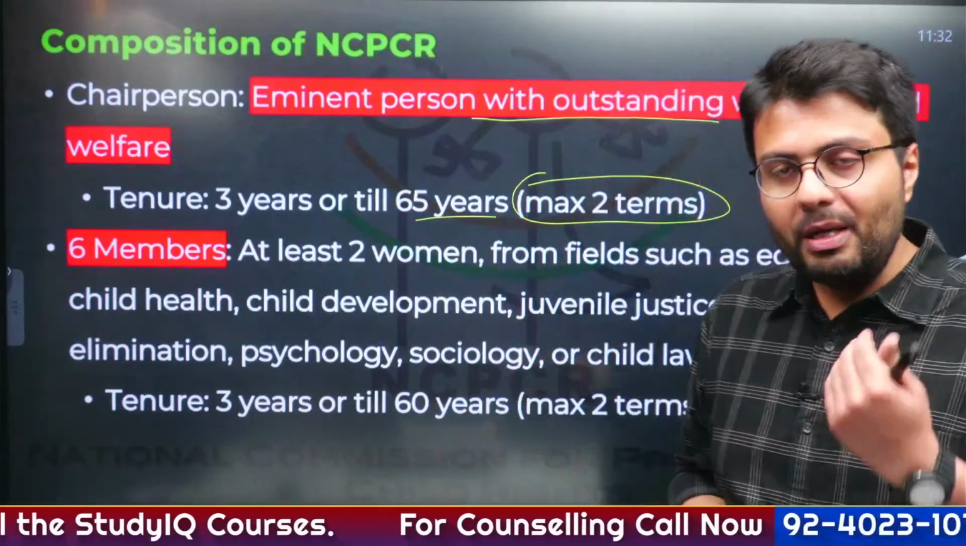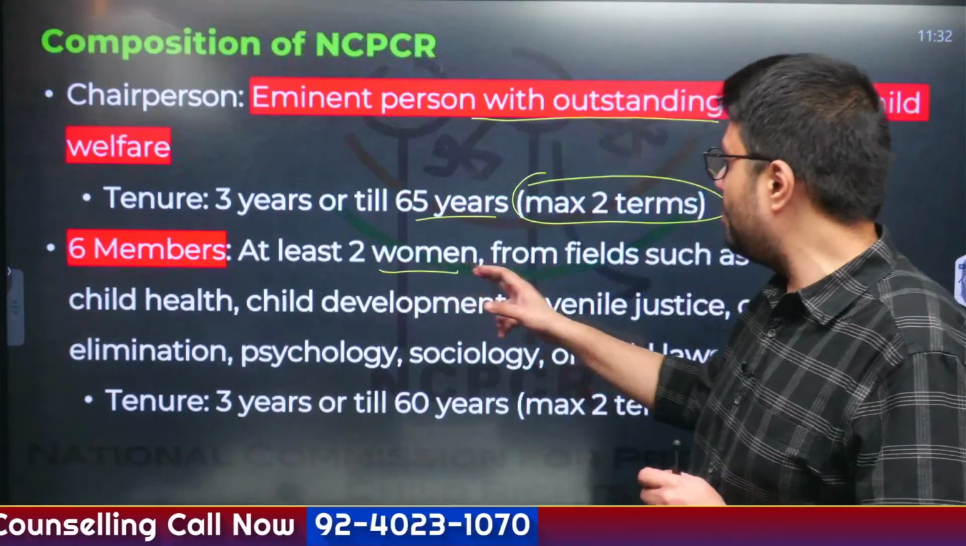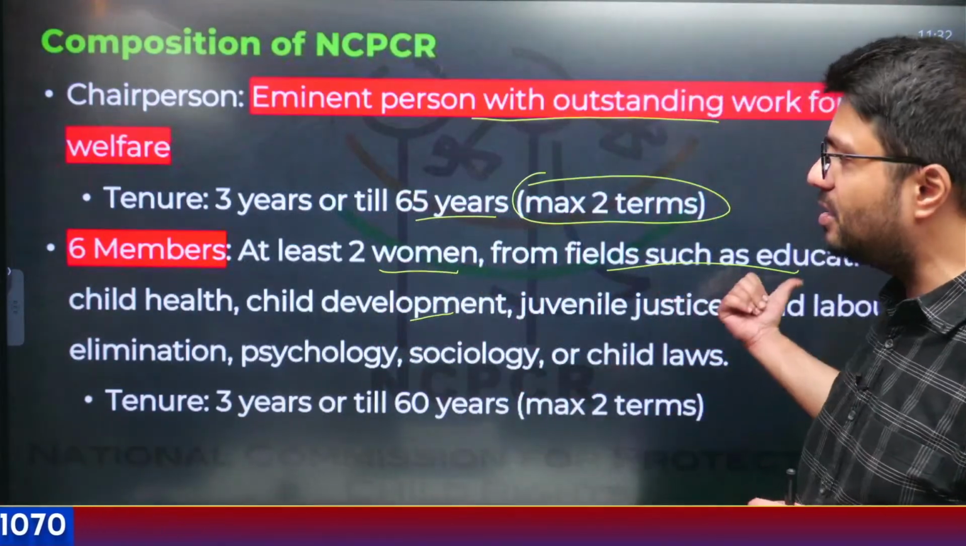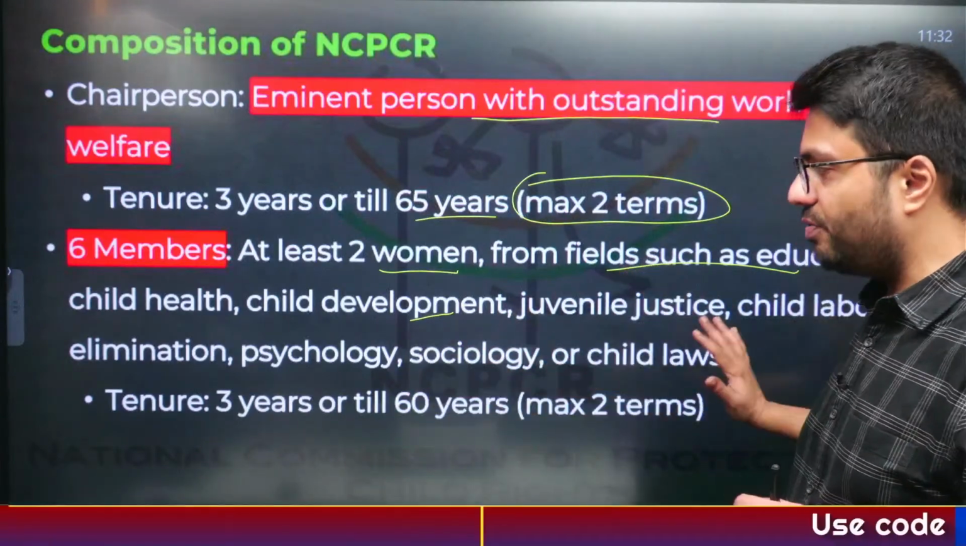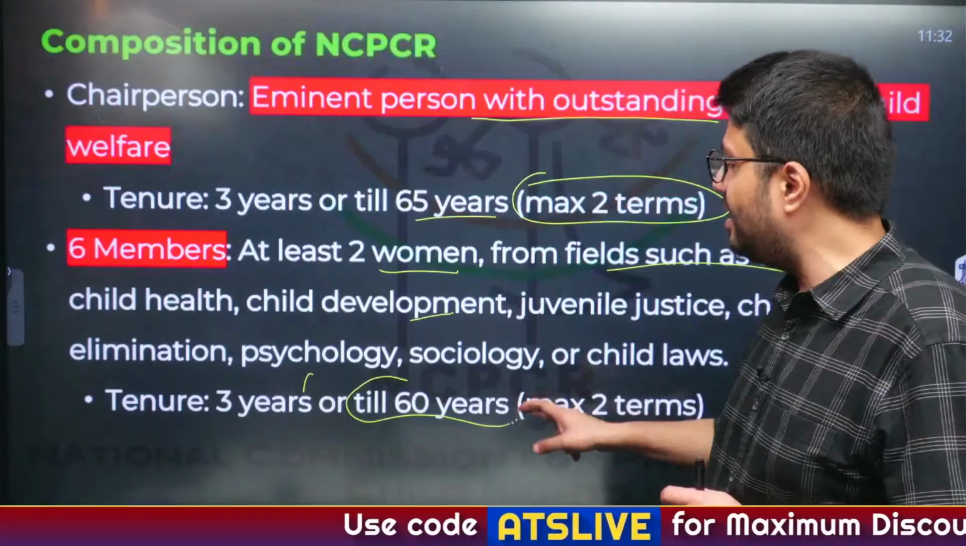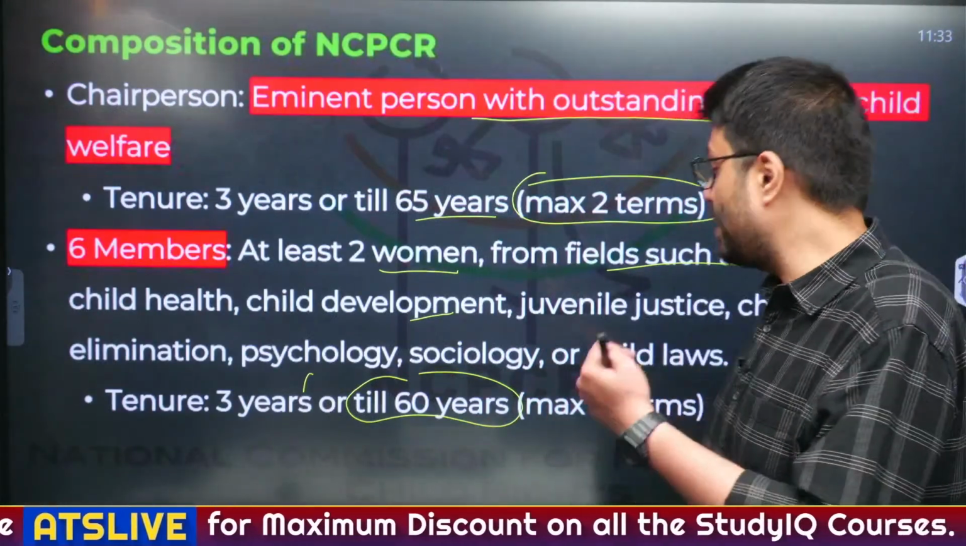Okay. Similarly, there are 6 other members of this commission, which includes at least 2 women from fields such as education, child health, child development, juvenile justice, child labor elimination, all these fields. And these people serve on a 3-year tenure or until they attain the age of 60 years. They can also serve for a maximum of 2 terms. Okay.